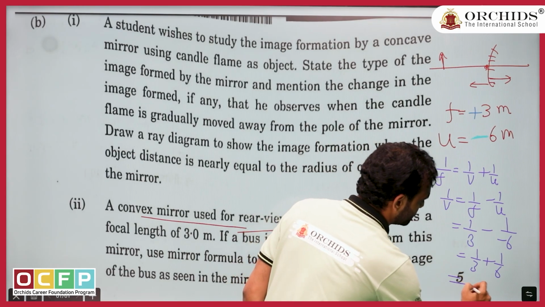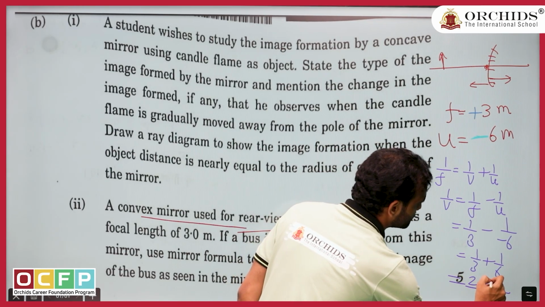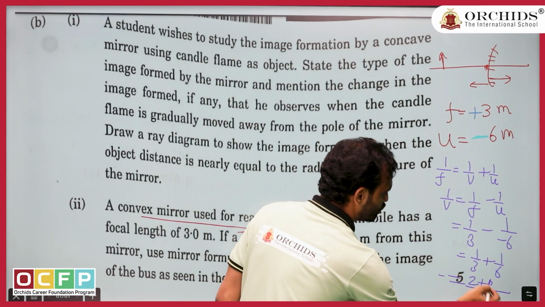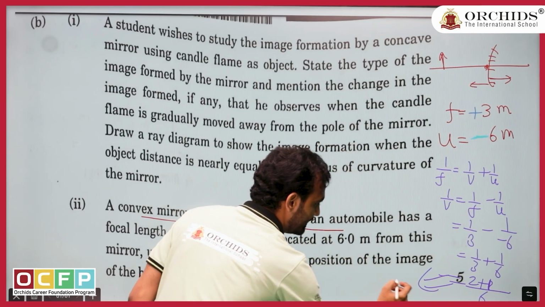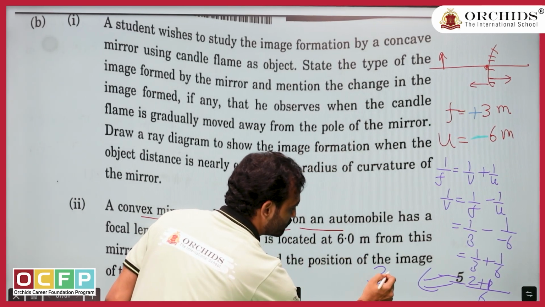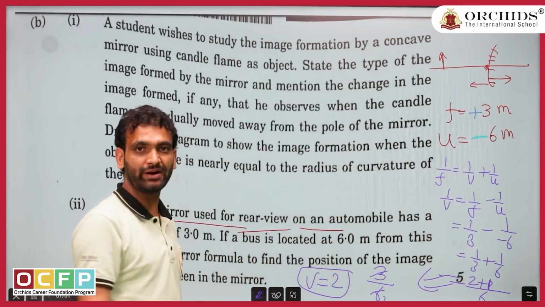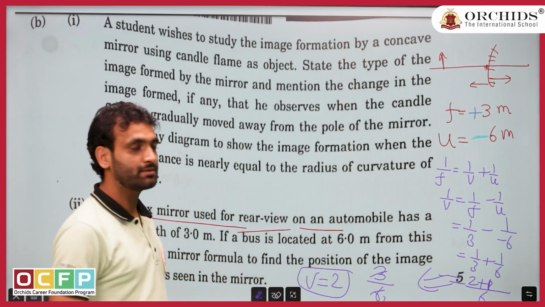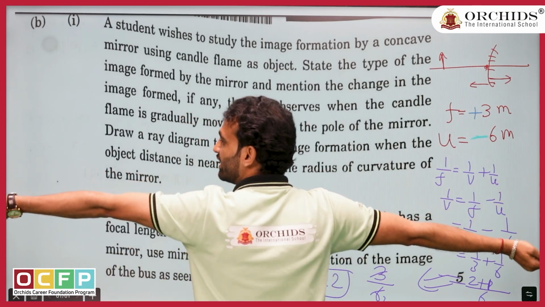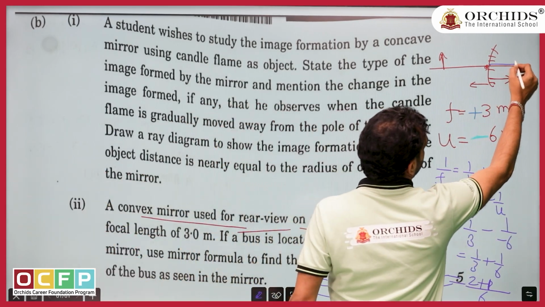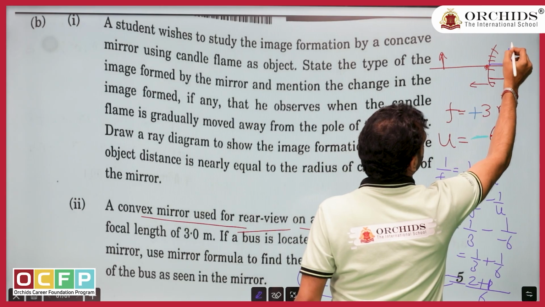If I take LCM, LCM is 6. So 2 plus 1, if I write this side, 3 upon 6. 3 upon 6 means 2. That means v equal to 2. Is it plus or minus? Arey bhaiya, it is plus. Plus means should I go right or should I go left? I should go right. So the image is going to be somewhere here.